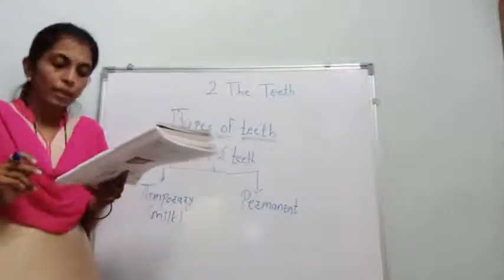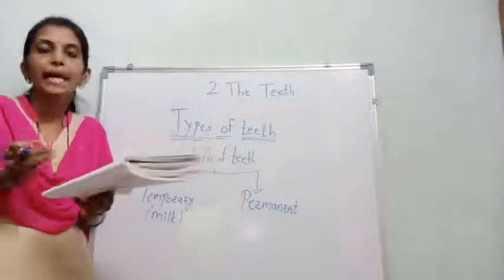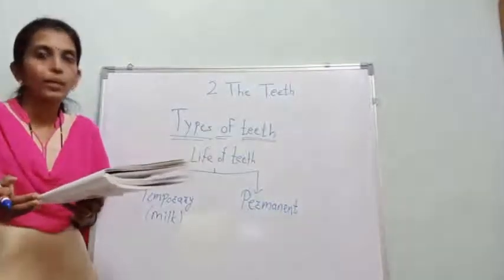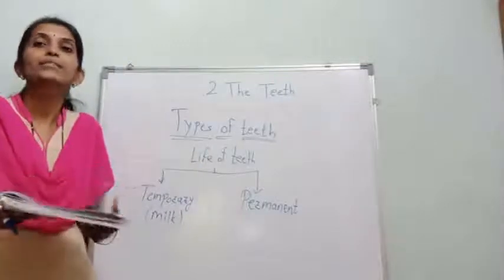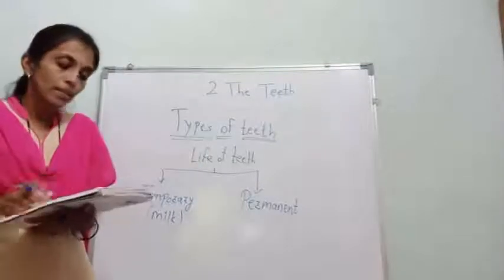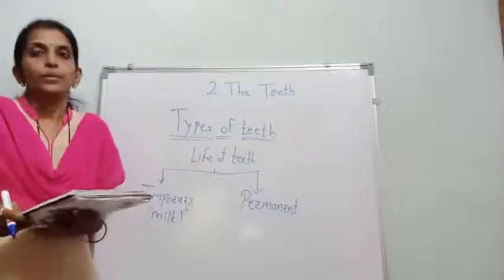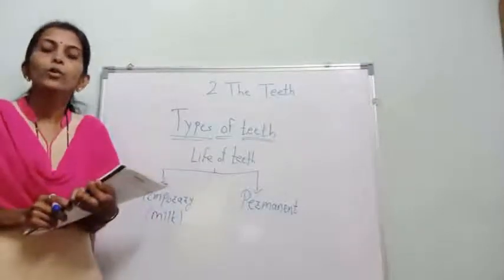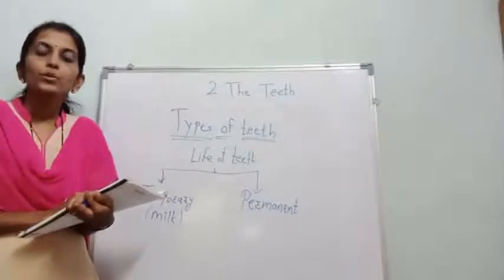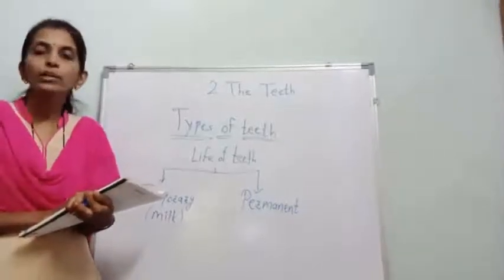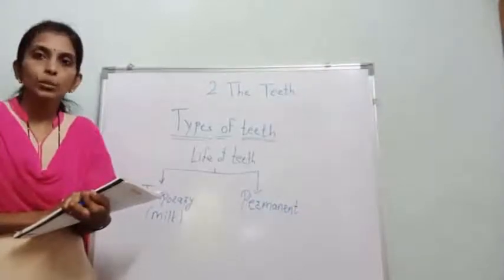Temporary teeth. When a baby is born, it has no teeth, okay. The first tooth comes out when he is 6 months old. When baby is born, the baby has no teeth in his mouth, okay.